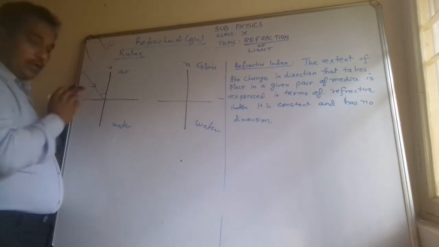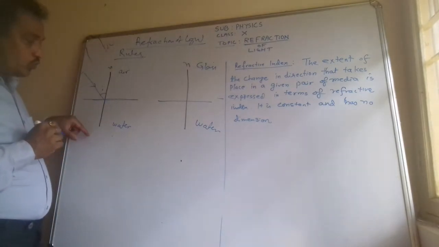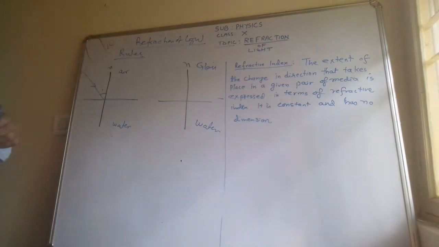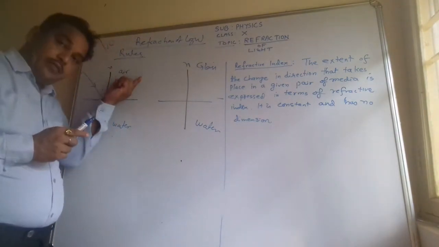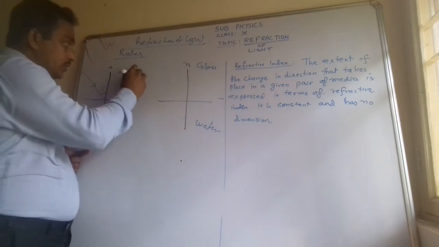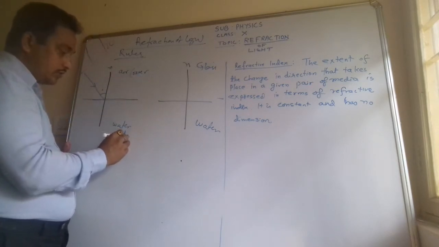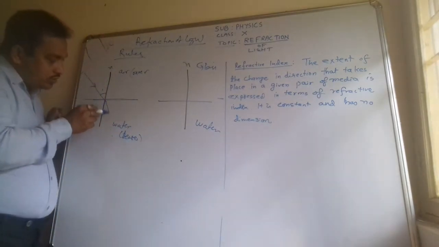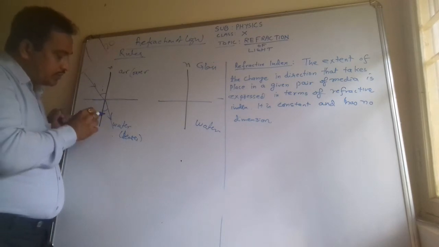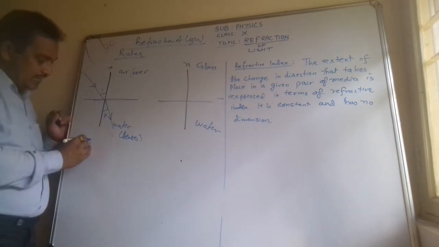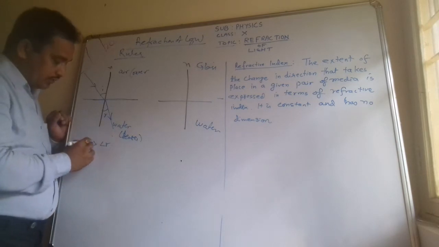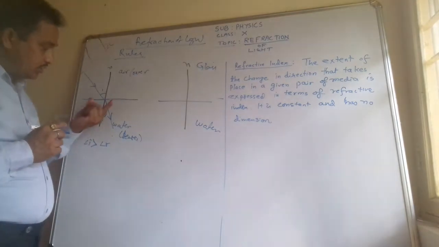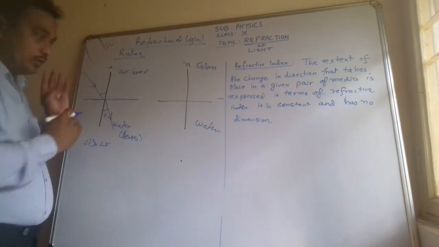So this is the incident angle. What will happen? Will it bend towards or away from the normal? It will always bend towards the normal whenever a ray goes from a rarer medium to a denser medium, because air is rarer and water is denser than air. In comparison of these two, it will bend towards the normal. So this will be the angle of refraction. Here angle I will be greater than angle R, the angle of incidence is greater than the angle of refraction, because the ray is bending towards the normal.